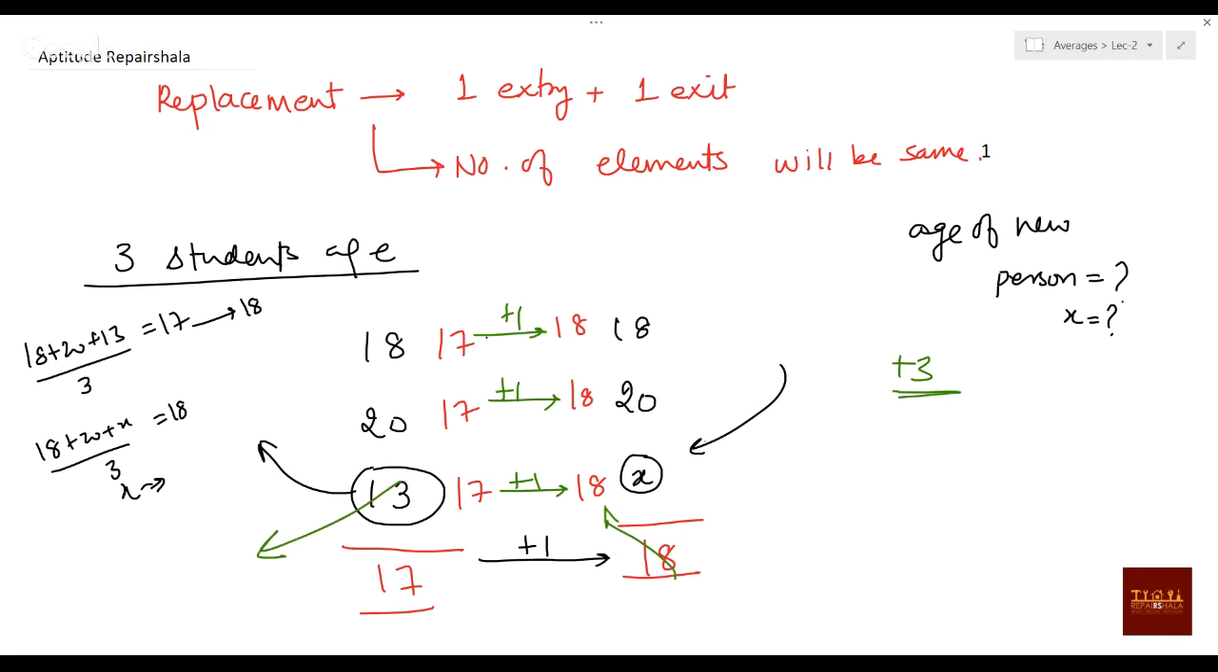So if you are removing this one and bringing this one inside, +3 means this x should have 3 more than the person who is removed. The person who is included now should have 3 more than the one removed. The removed is 13, so 3 more, the age should be 16. So 16 should be included to increase the average by 1. I hope it is clear. This is just one example, and we'll see a lot of examples, and we can simply understand this concept.